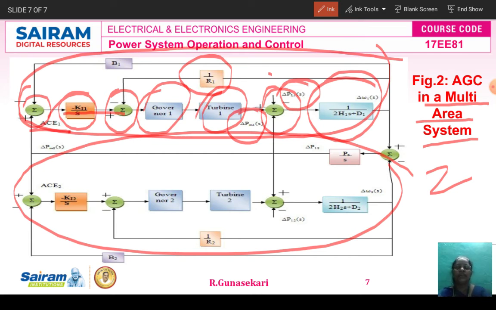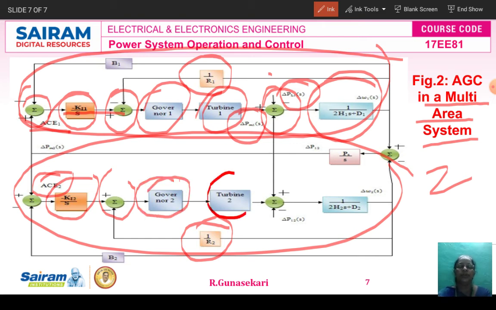The second one is similarly the area control error. ACE means area control error, and then Ki2 by s is the integral controller of area 2, and then it is summed with the speed droop block of area 2. This is the governor block of area 2, turbine block of area 2, and the power system block of area 2. Students, I told you each area or each generator has a separate governor and separate turbine, and the whole is called the power system.